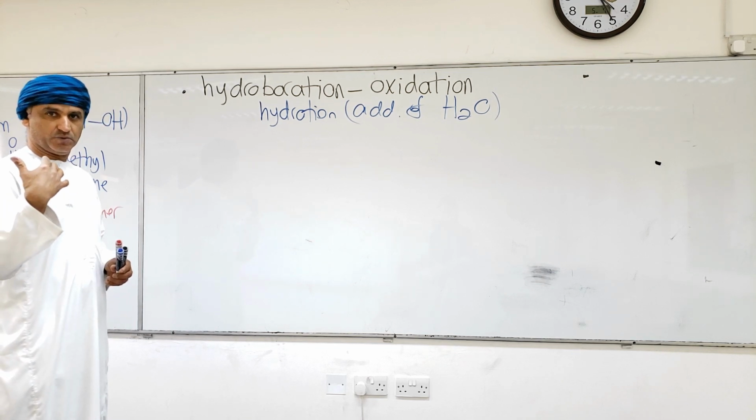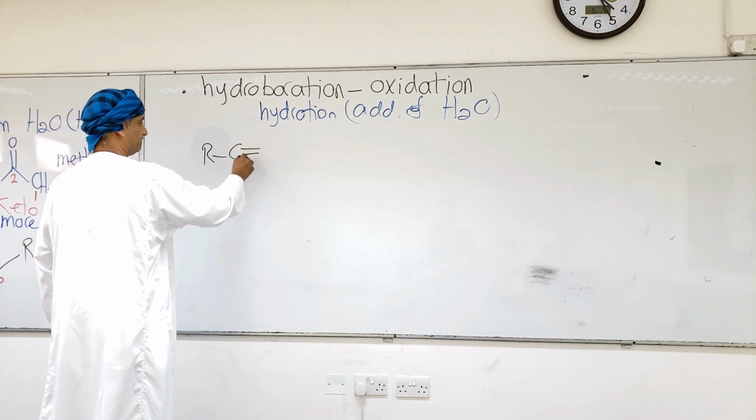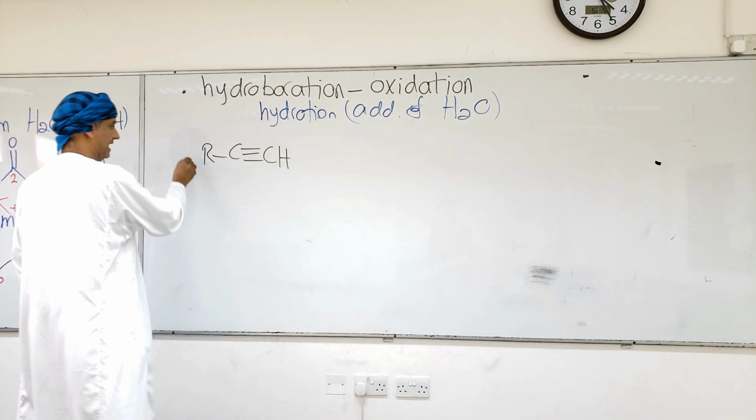We begin with terminal alkynes as usual. So this is the general structure of a terminal alkyne.